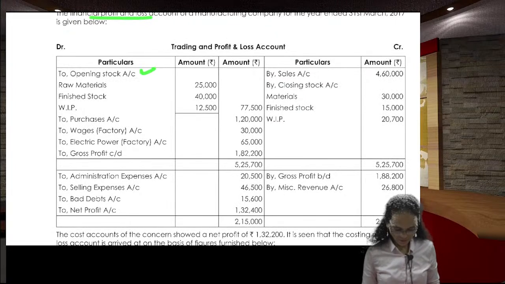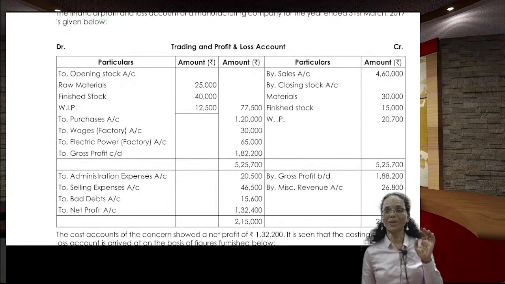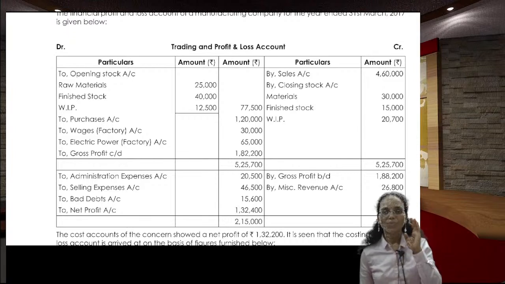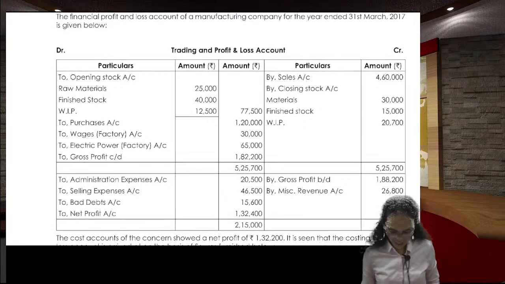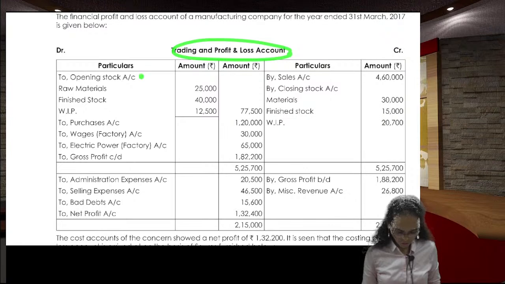Opening stock, raw material, see here also I am telling you, please pay attention. Opening stock, closing stock, undervaluation, overvaluation, expenditure undervalued, overheads undervalued, overvalued. In these things you need to pay attention, guys.